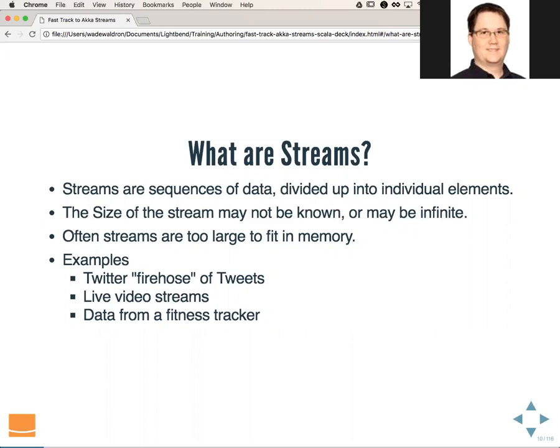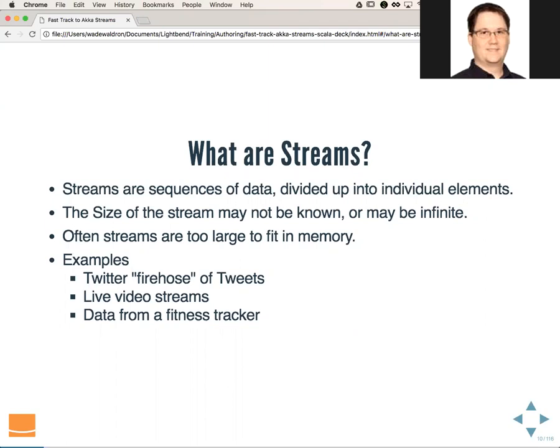Live video streams. If you have a camera pointed at a location and you are just recording data, until that camera is turned off, we're going to continue to record data. The problem here is we don't know when that camera could get turned off. It could get turned off anytime or not at all. If it's not turned off at all, then it's an infinite stream of data.